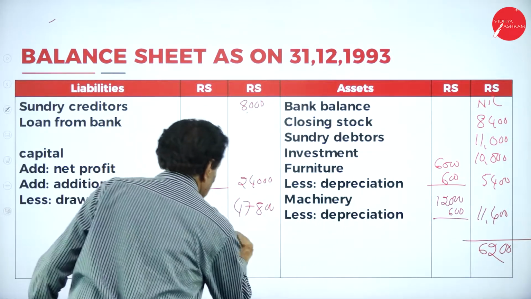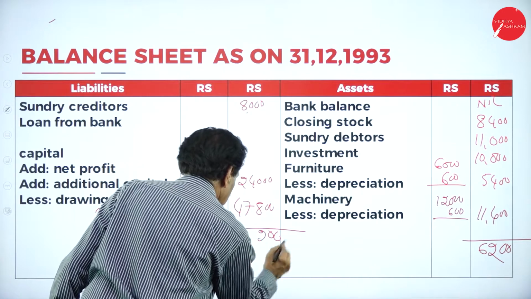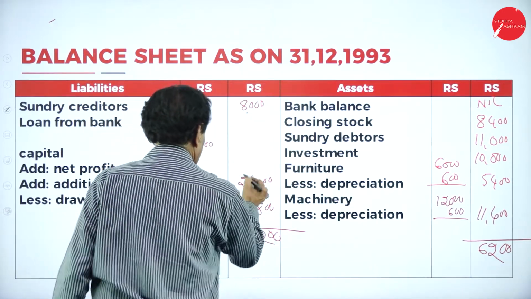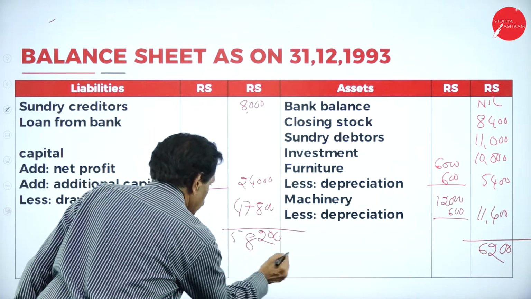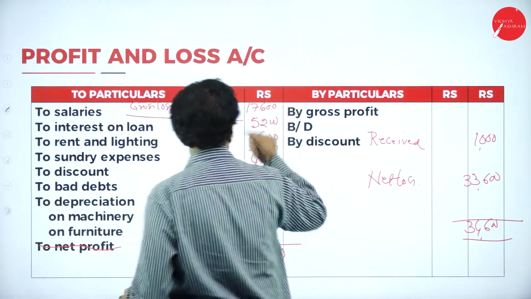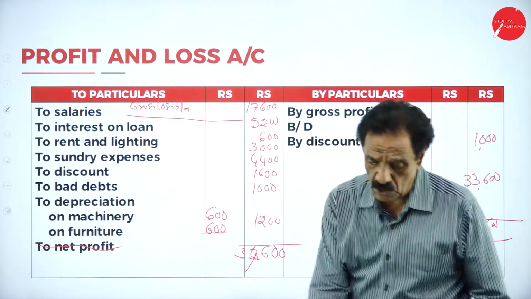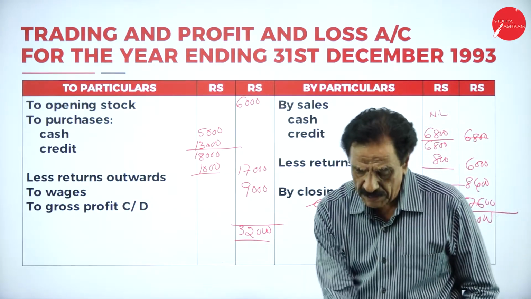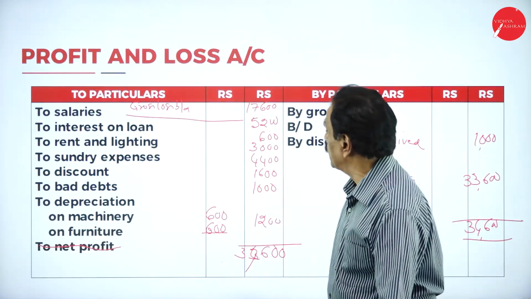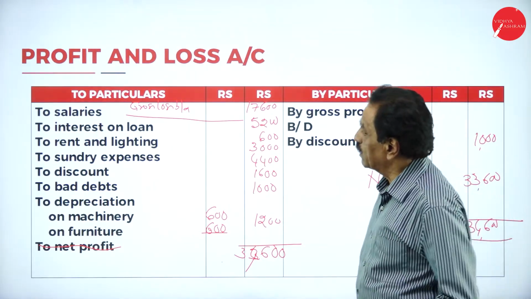Salary 17,600. Interest on loan 5,200, we have been paid. Interest on loan we have been paid, 5,200. Salary 17,600.